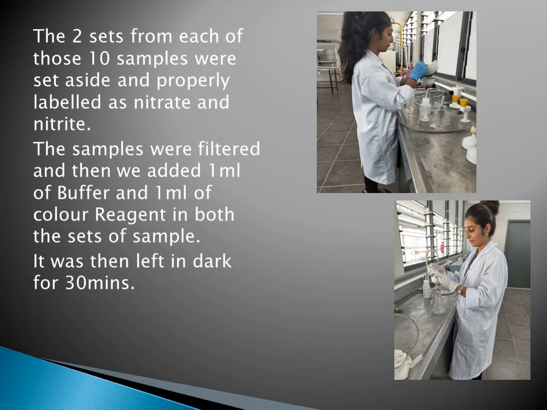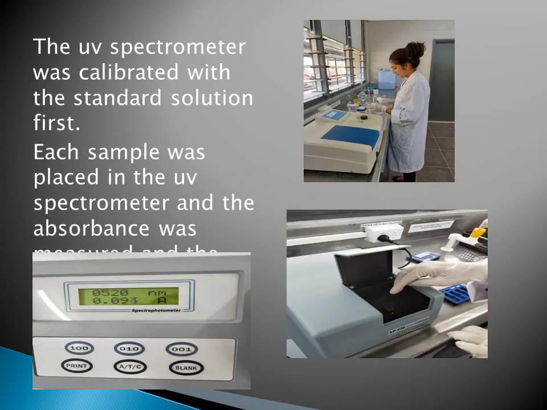The two sets from each of those 10 samples were set aside and properly labeled as nitrate and nitrite. The samples were filtered, and then we added 1 ml of buffer and 1 ml of color reagent in both sets of sample. It was then left in the dark for 30 minutes. This is how we filtered the samples.